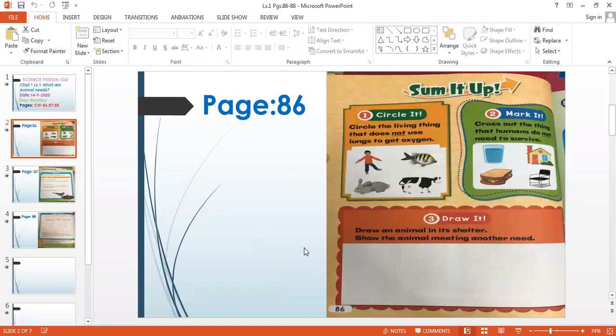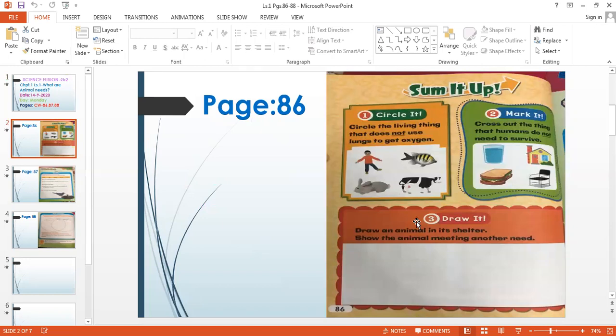In page number 86, let's circle the living thing that does not use lungs to get oxygen. So now we have here four of the animals or living things. Now you have to circle any one of them which does not use lungs to get oxygen.